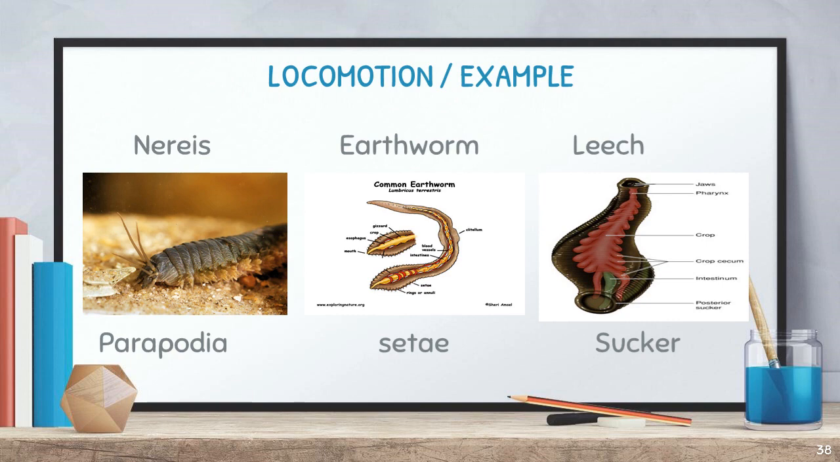And earthworm, of course, we may have learned in the lower classes. The surface of its body consists of minute finger-like, hair-like projections called setae. So the setae are helpful for locomotion.